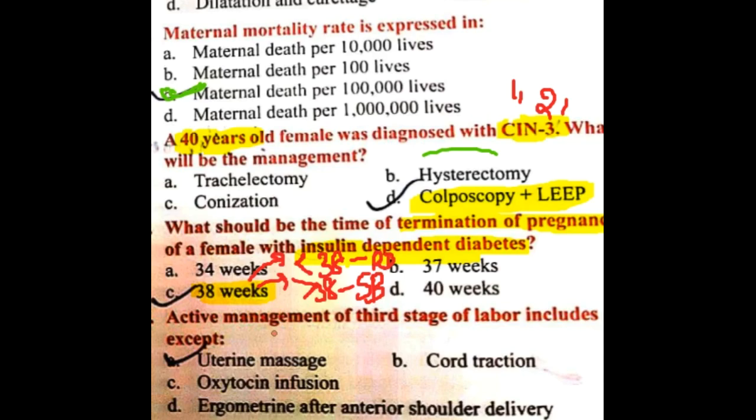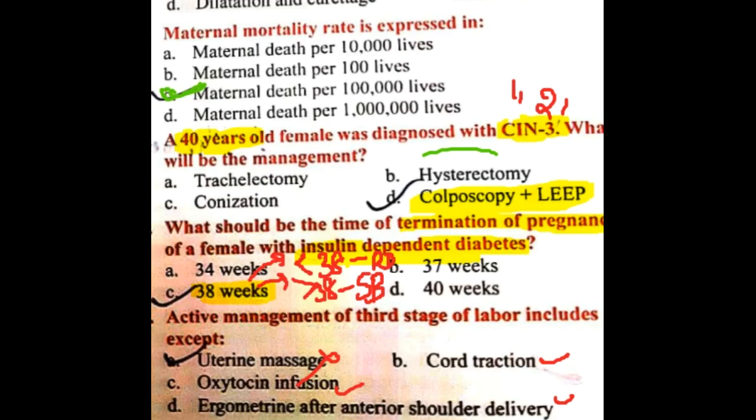Next question, active management of third stage of labor includes all of the following except. In active management we do controlled cord traction, oxytocin infusion is done, ergometrine is given after the delivery of the shoulder of the baby, but you do not do uterine massage. According to the active management of third stage of labor, uterine massage is not done.